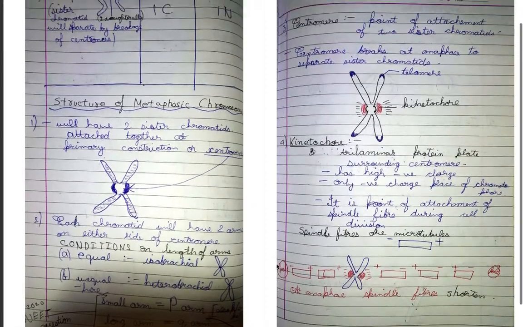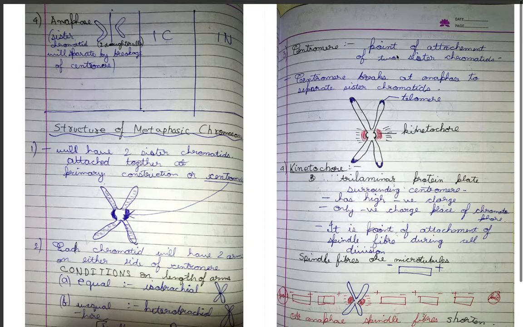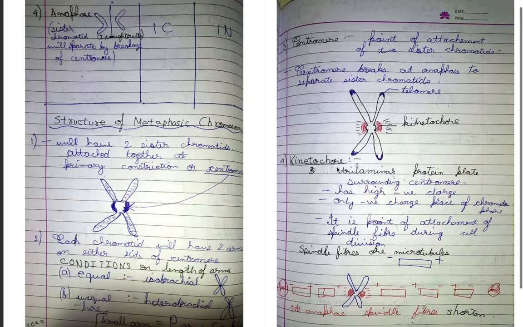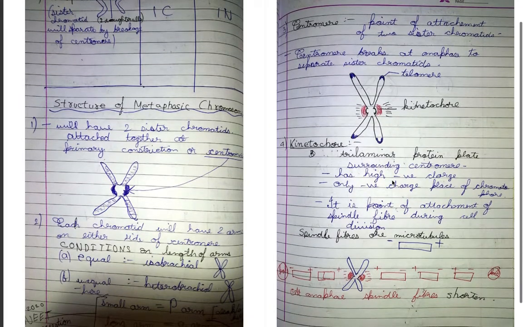P arm is also known as petit arm. Now, centromere is the point of attachment of two sister chromatids. Centromere breaks at anaphase to separate sister chromatids. Now, what is kinetochore? It is a trilaminar protein plate surrounding the centromere. It has a high negative charge on it. Only a negatively charged piece is placed at the centromere, so kinetochore. It is the point of attachment for spindle fibers during cell division.